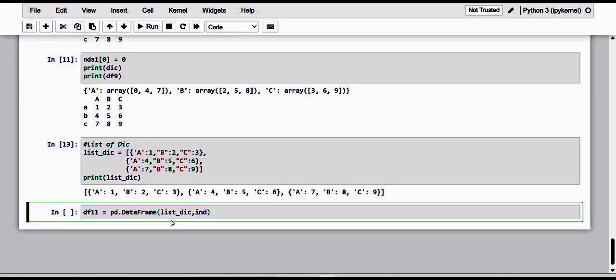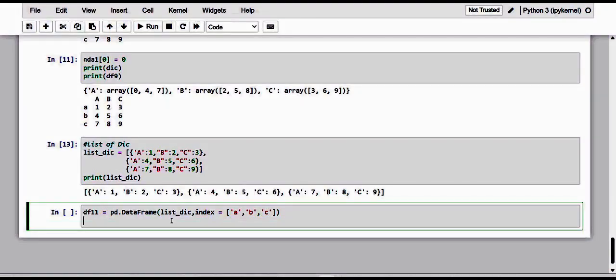And of course here we have to give the index, the next attribute, and this index let me give in lowercase. So this is the row, that is the index, and let me execute it by printing it.